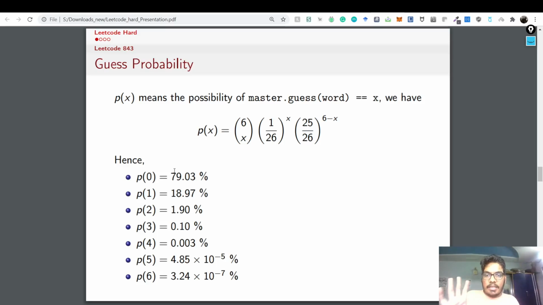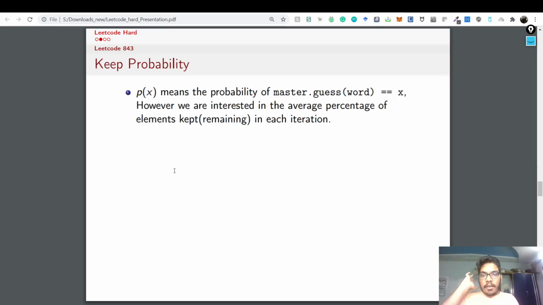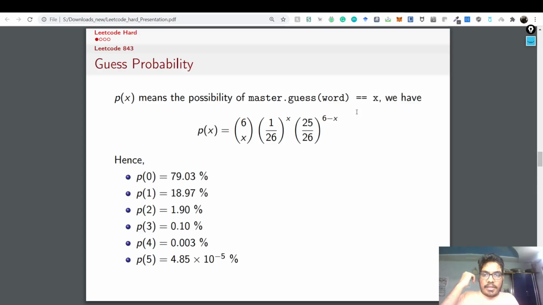So this is the guess probability P of x. Now, P of x means the probability of master dot guess word being equal to x, but we are not interested in that. We are interested in the average percentage of elements which are kept in each iteration, right? What we want to do is the mathematical part in which we analyze what if we don't use the minimax algorithm and just randomly choose the elements.